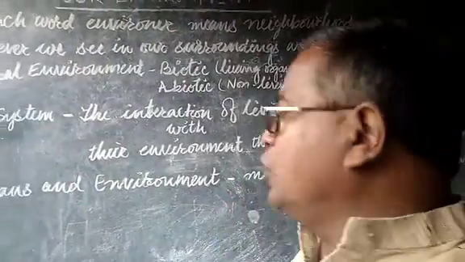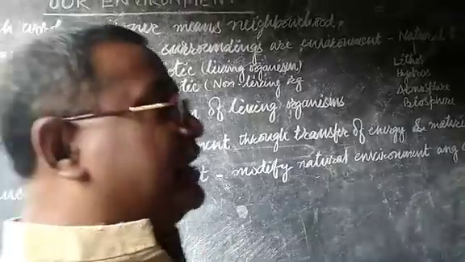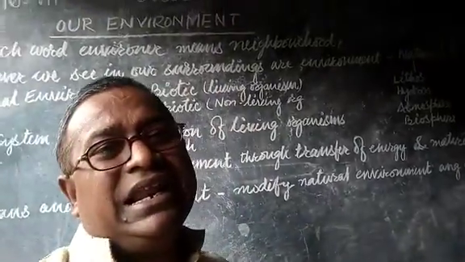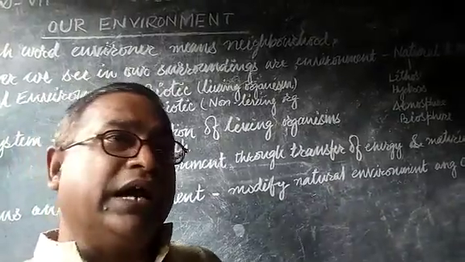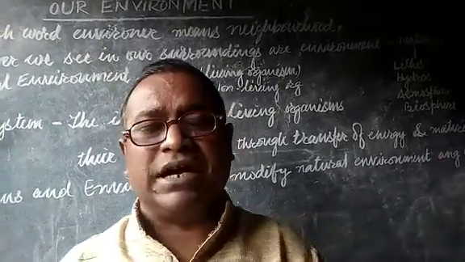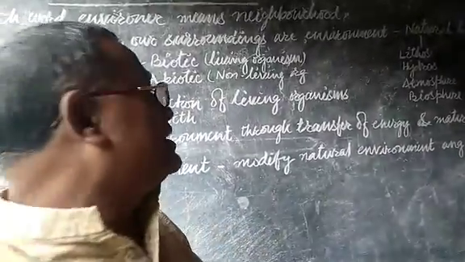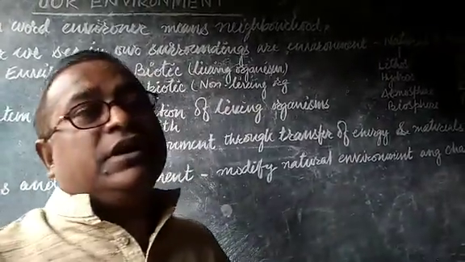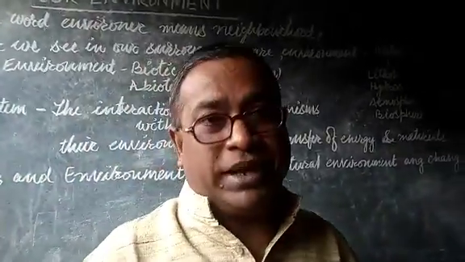Next thing is humans and environment. Actually, human and environment are both interrelated and interdependent. Human beings can't have any useful existence without environment, and without human beings, environment has no meaning.